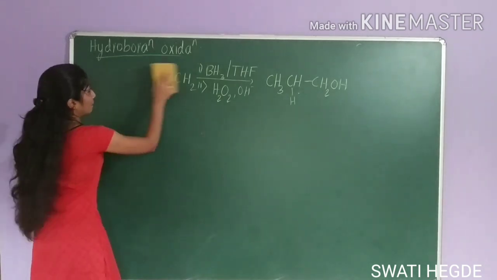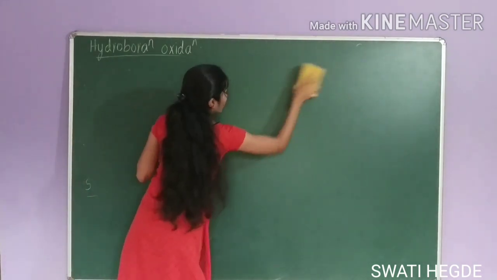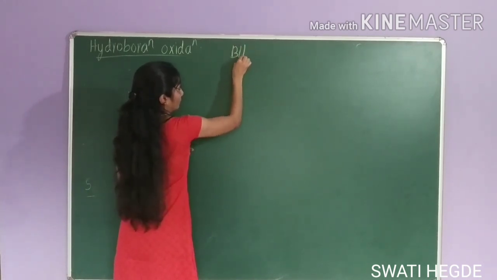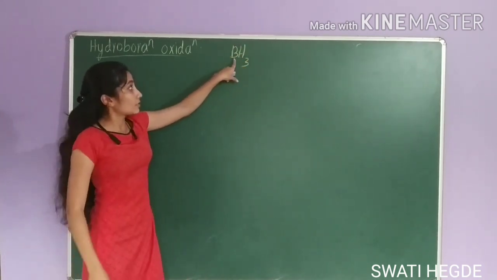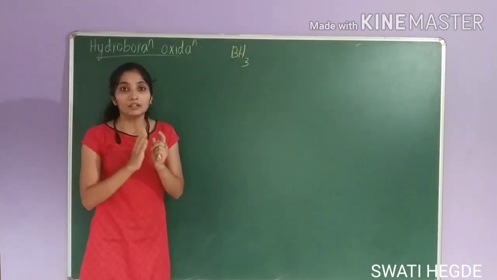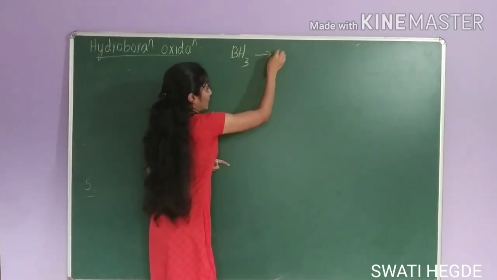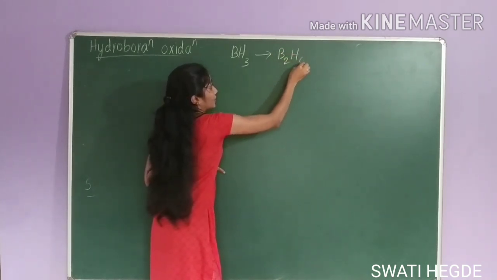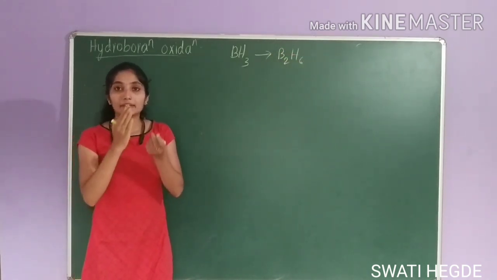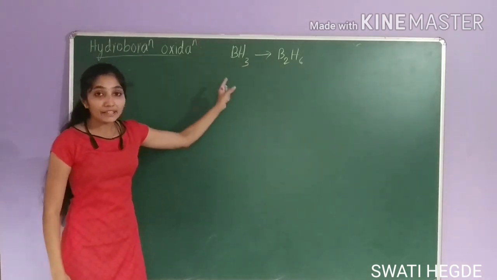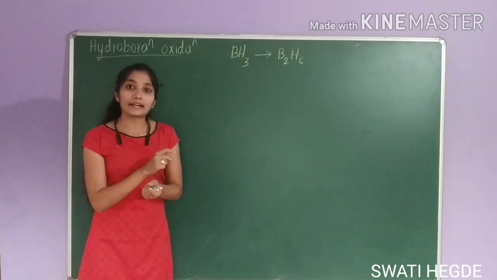In the first step, here we are using borane BH3. This BH3 is unstable. This is an electron deficient species and it is unstable. It will be present in the form of diborane B2H6. If you allow it for some time, it undergoes dimerization to produce diborane. Okay, to prevent that dimerization, we are adding tetrahydrofuran.